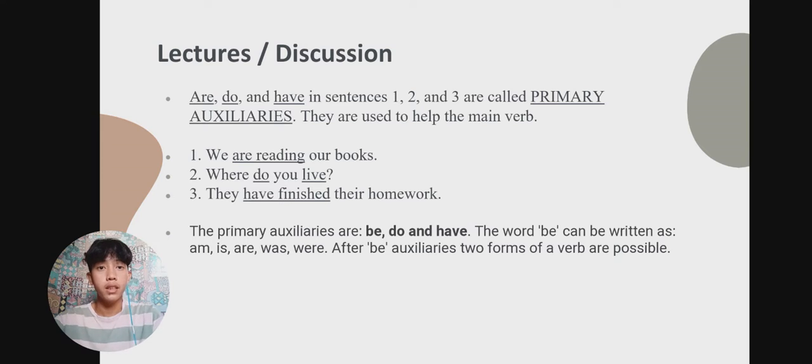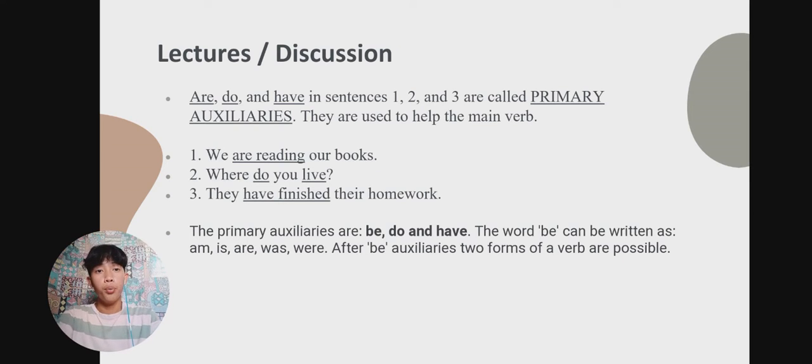Like in example number one, we are reading our books. The "are" is the be, and the "reading" is the verb. So after the auxiliaries, two forms of verb are possible.